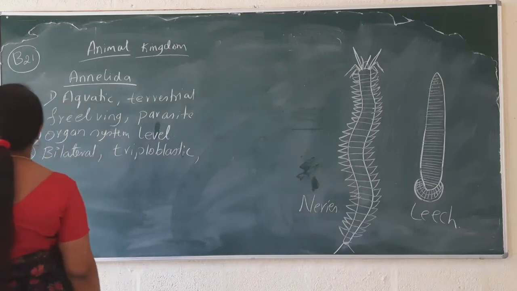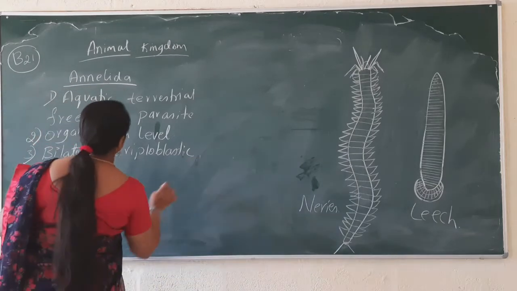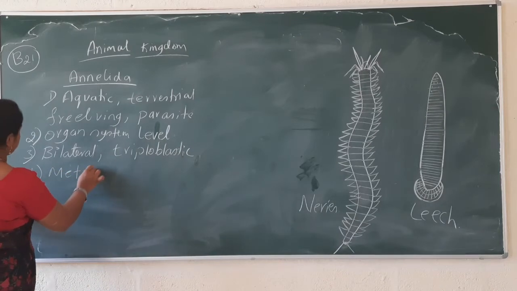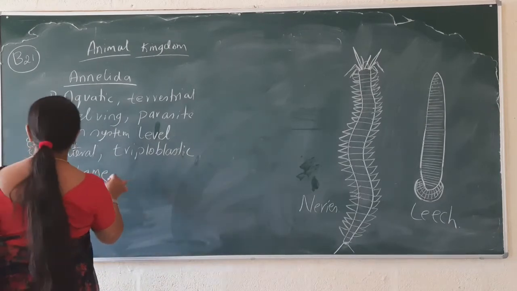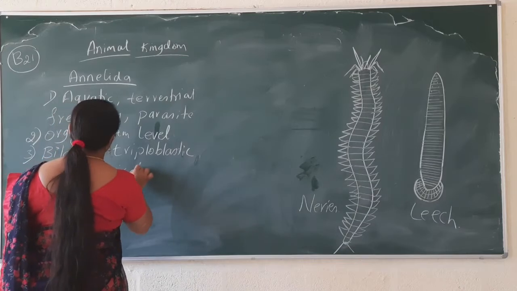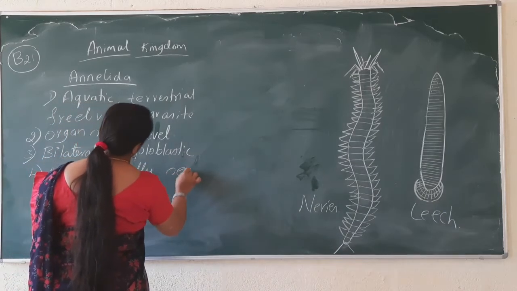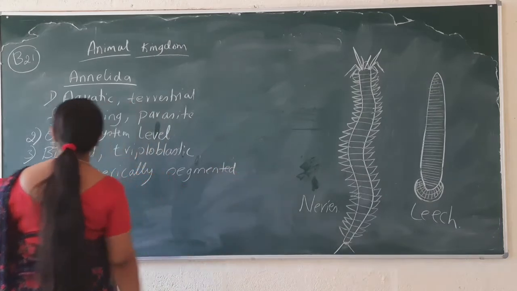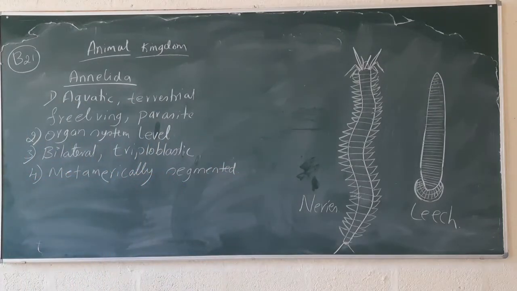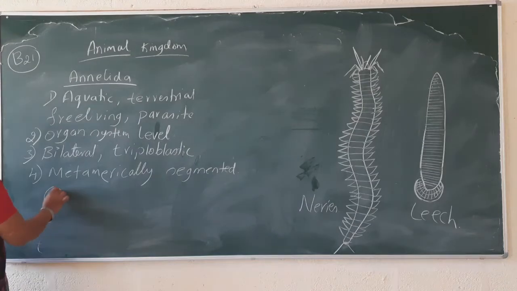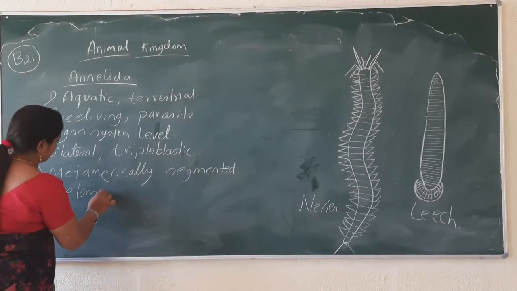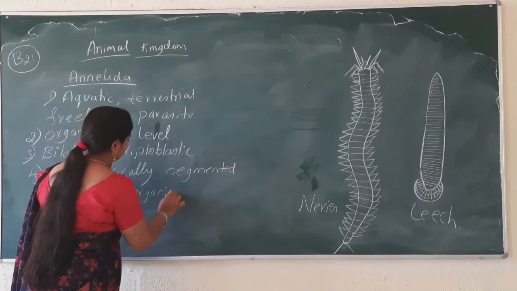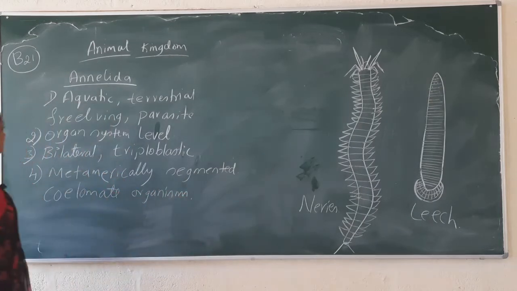The body is metamerically segmented, and they are coelomate organisms. Now, what does it mean?